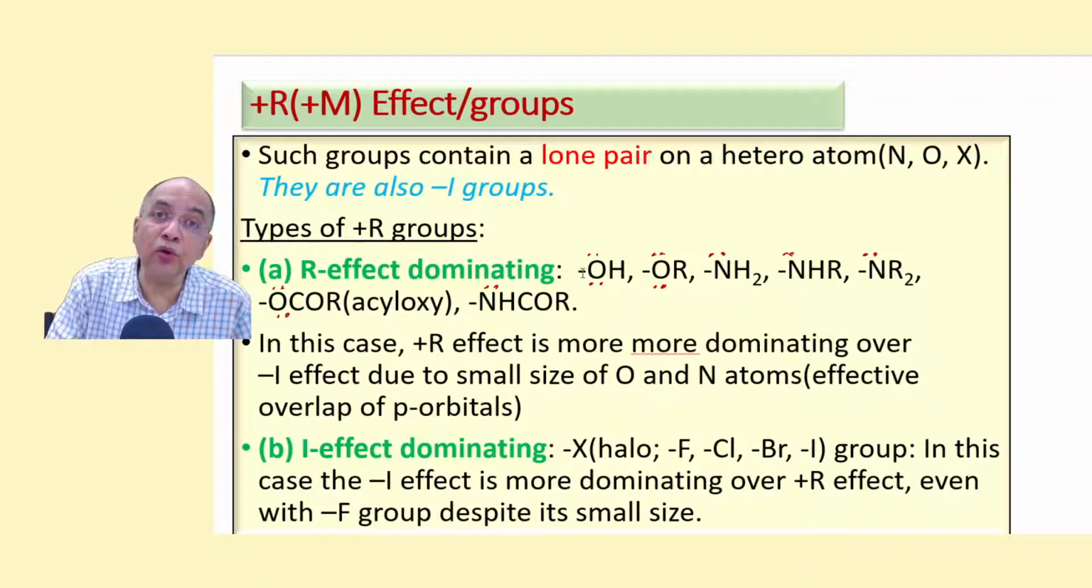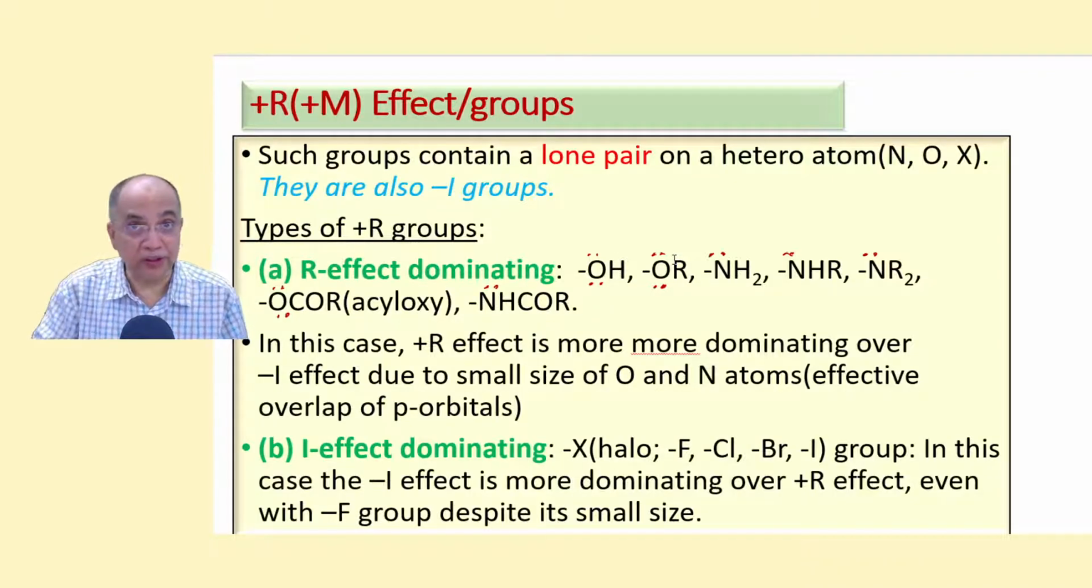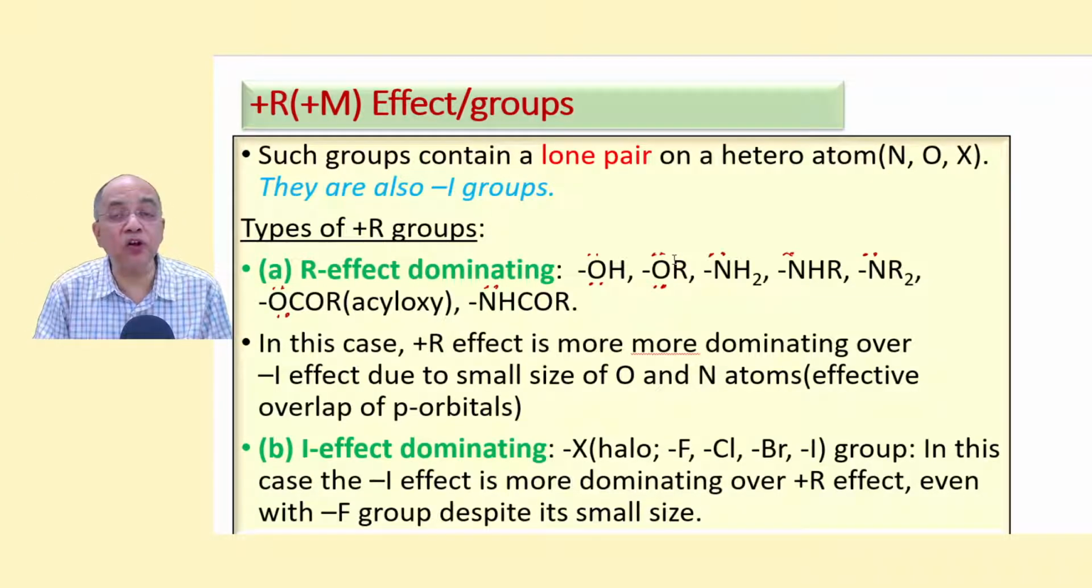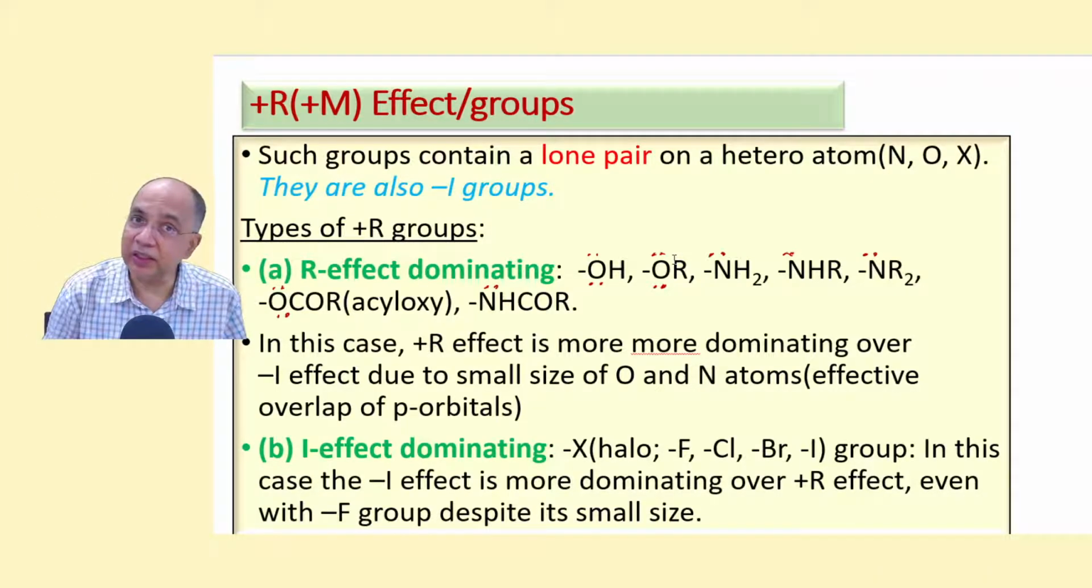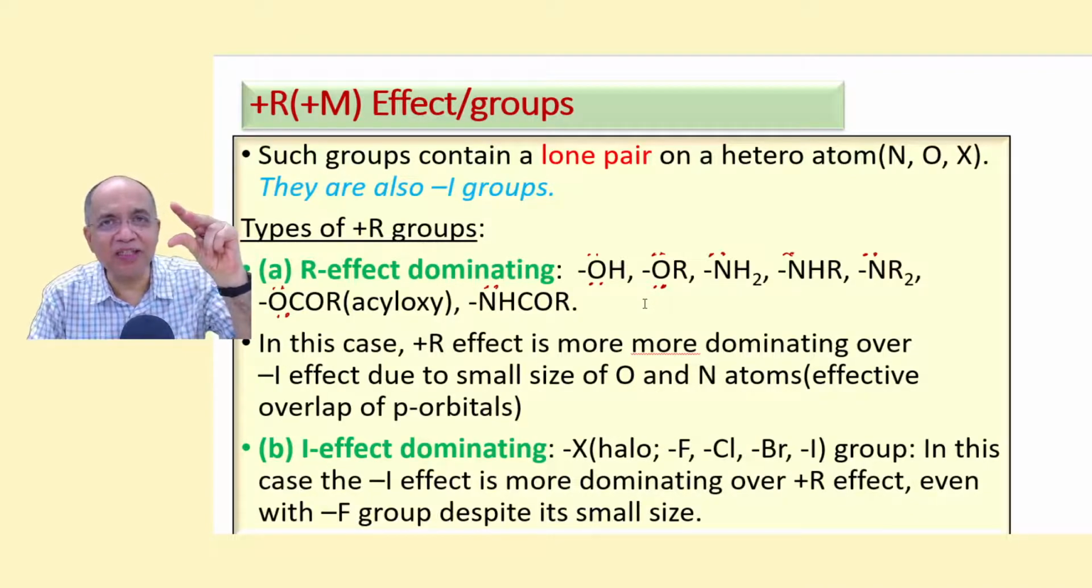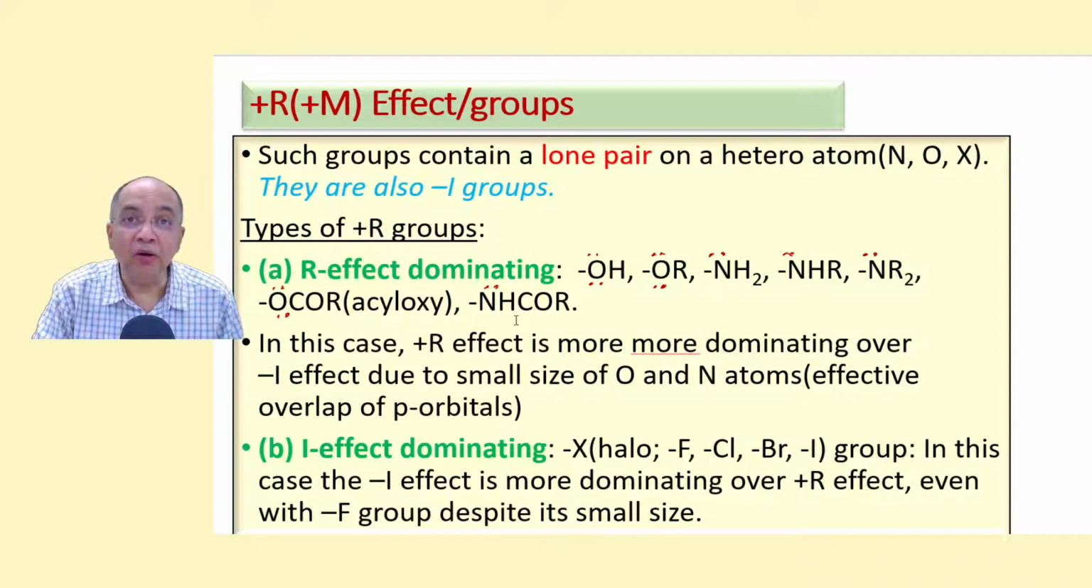If there is no lone pair, then it's not possible. A lone pair with a heteroatom indicates it is a plus M group. Whether the plus M effect is dominant or the minus I effect is dominant, that is a separate story, but it is a plus M group. M wise it is plus, but I wise all of them are minus. But for small size atoms, oxygen and nitrogen, the plus M effect dominates over minus I.